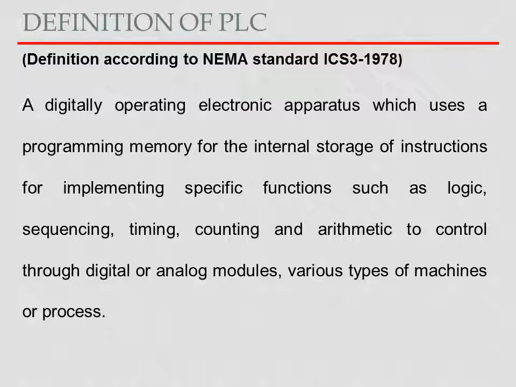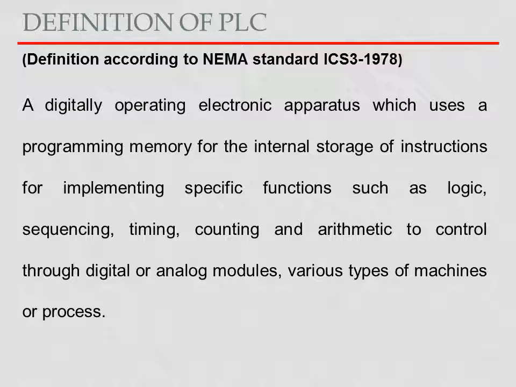Okay, so basically PLC is a digitally operating device. It has programming memory and storage for instructions, and those instructions will be logic instructions, sequencing instructions, arithmetic instructions, timing instructions, counting instructions, etc. And they will control through the digital or analog modules.